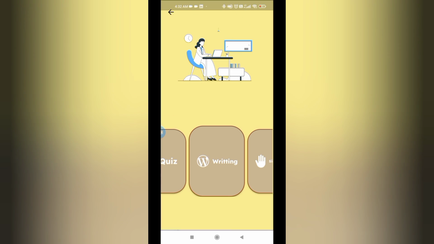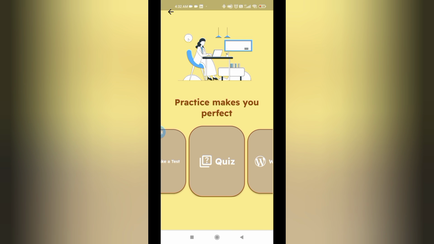So in the practice session, we'll be practicing the quizzes. So in quiz sessions, basically a set of sign language videos will be provided, and the user should correctly recognize what is the particular sign and choose a word according to it. And in the writing test sessions, the user will be provided with a slate or a writing pad. So when he writes particular letters or alphabets on it, basic NLP text recognition will be used to correct the word or letters written by the user for the test marking.